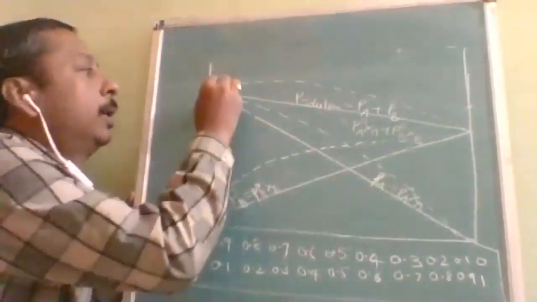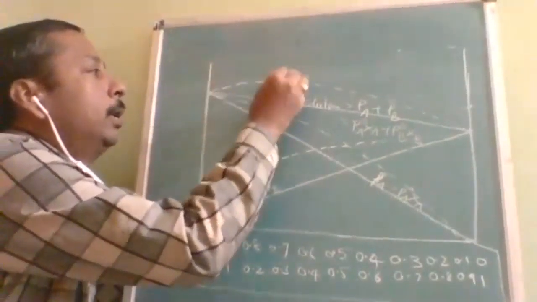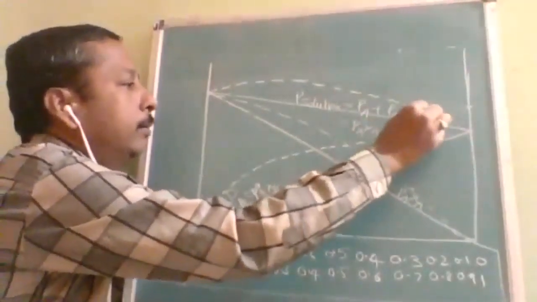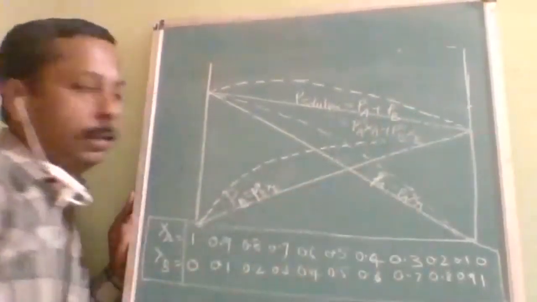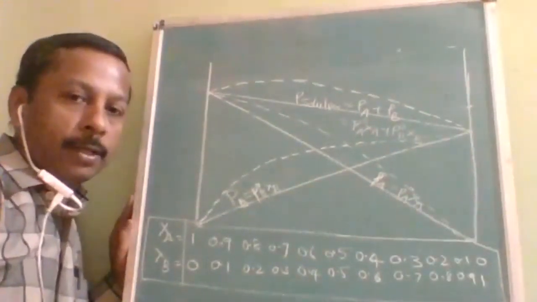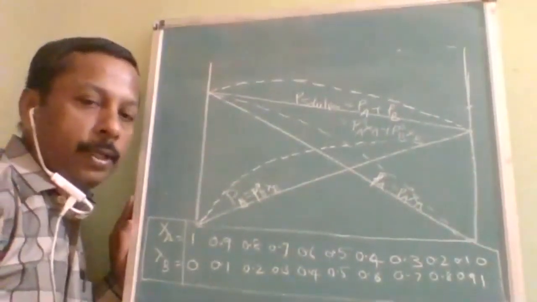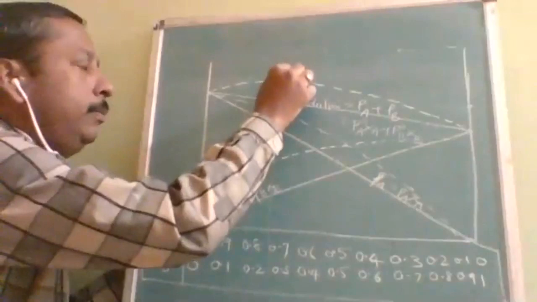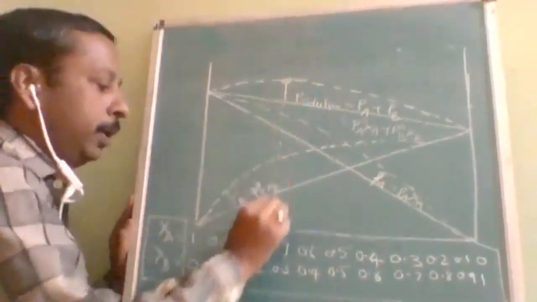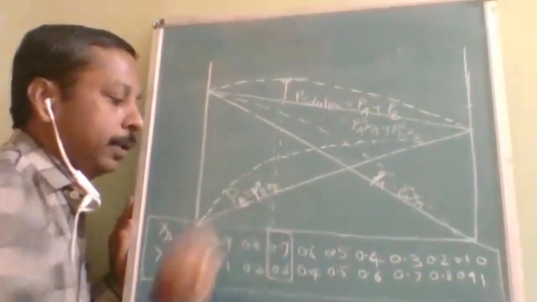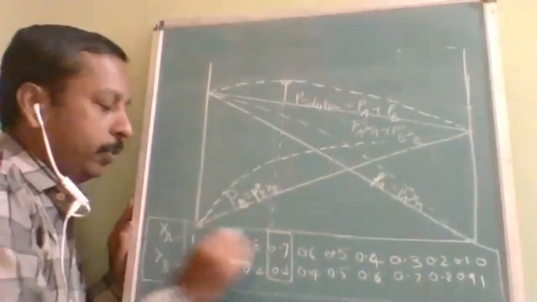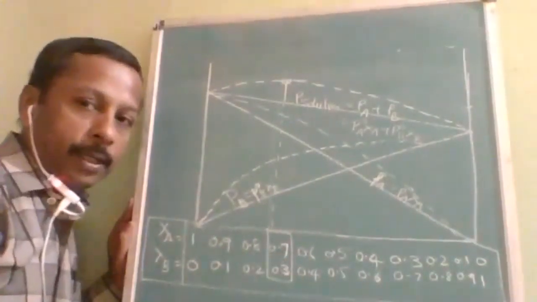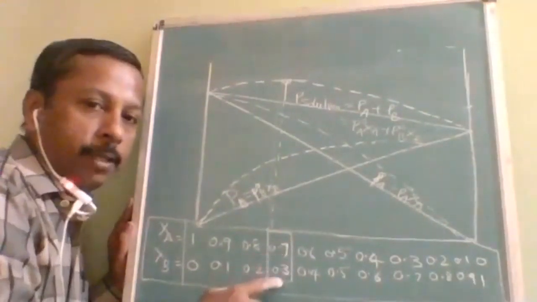Okay, this dotted line, what is this? This dotted line represents the actual graph obtained for a solution with non-ideal and positive deviation. Is it understood, students? Now, here the main thing we should observe is, at this point, when you see this ratio, mole fraction of XA is equal to 0.7. This is an example, it is not constant. It is 0.7 and 0.3.